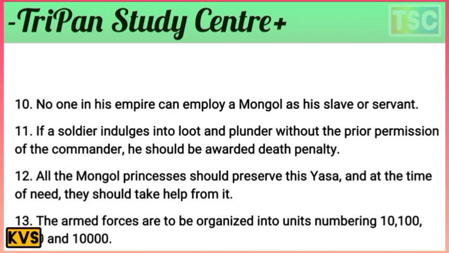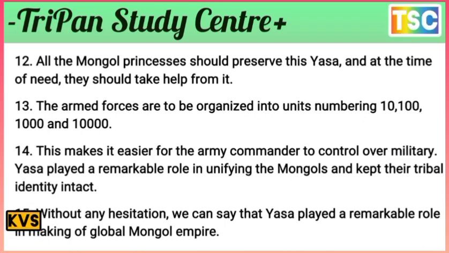All the Mongol princes should preserve this Yasa and take help from it at the time of need. The armies were organized into units numbering 10, 100, 1,000 and 10,000. That's an important rule here, and this made it easier for the army commander to control the military.